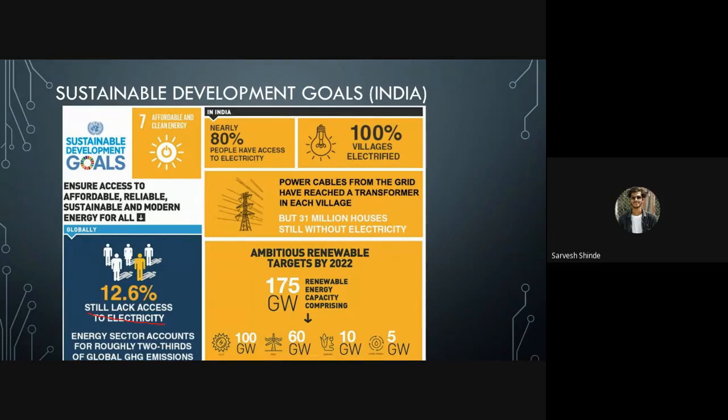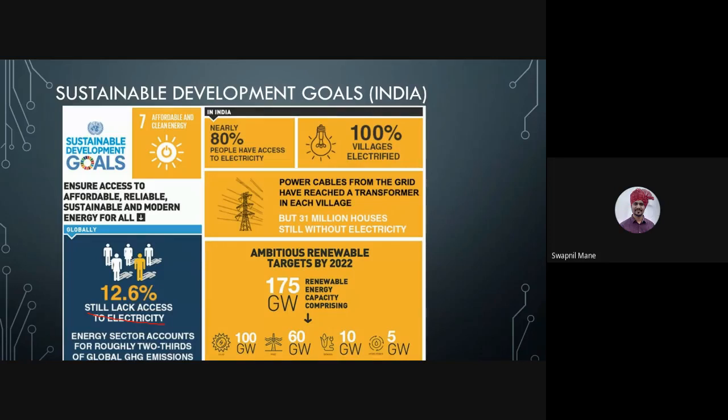So this could mean that there is electricity infrastructure, basically the boards and the equipment all available, but electricity is not there. Right, correct.